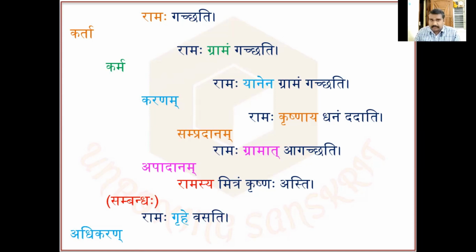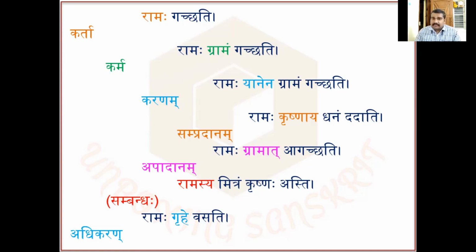Karta in Prathama Vibhakti, karma in Dvitiya Vibhakti. Come to the third sentence. Yanena is the word. Yanena means by a vehicle. So it's an instrument. Karanam. It is known as Karanam.